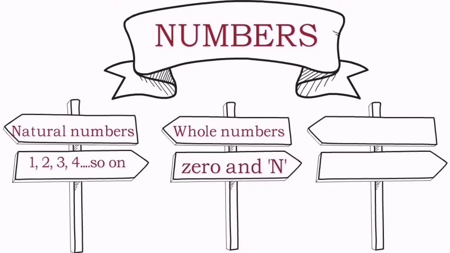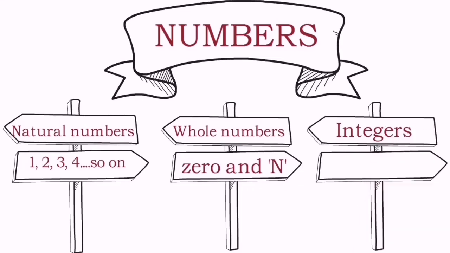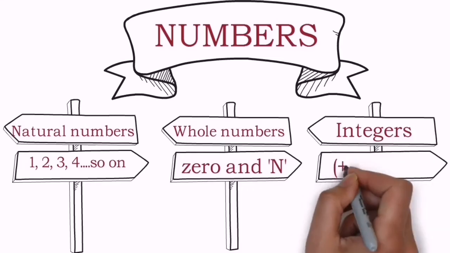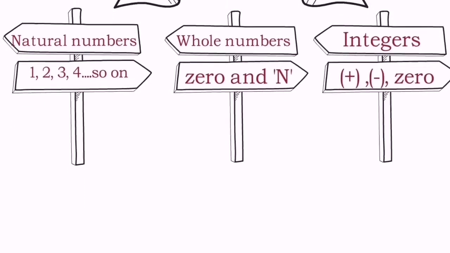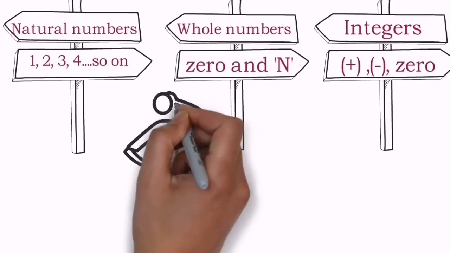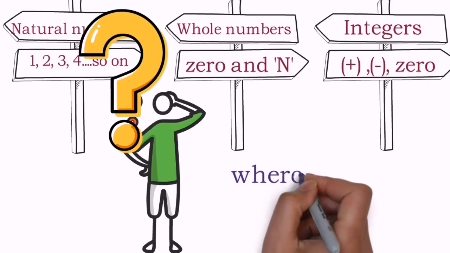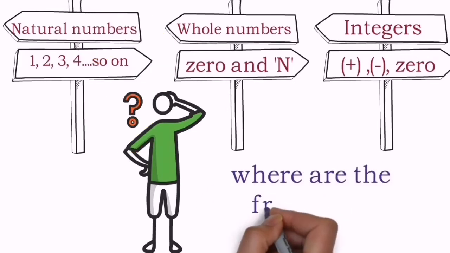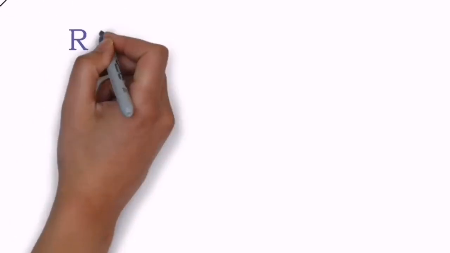This is what we know. And third most important part is integers. Oh, that's what we are here. Integers are nothing but all positive numbers, negative numbers and 0. But presently I am wondering, where are the fractions, which are the second most used numbers of mathematics? These fractions, where are those?